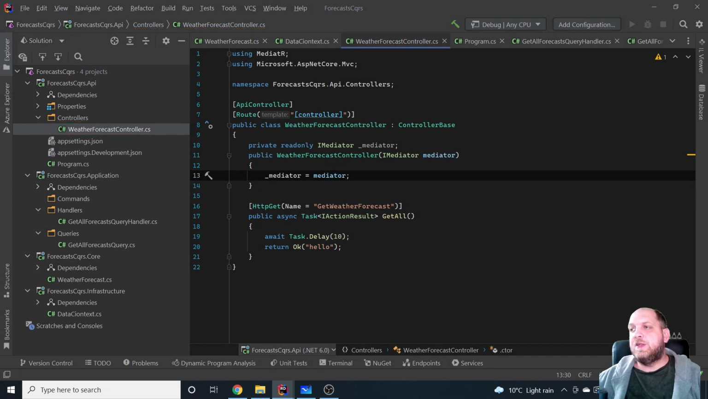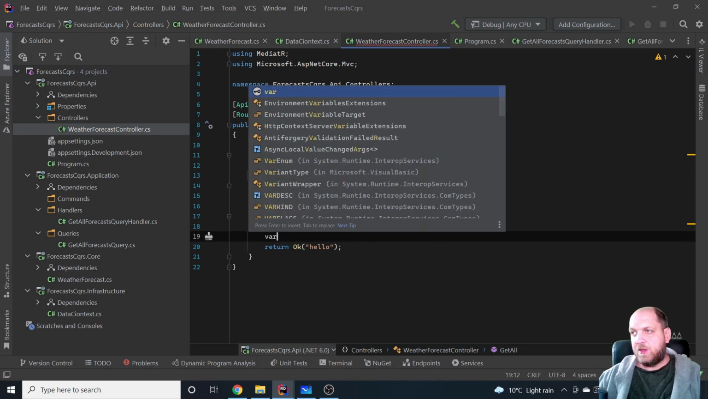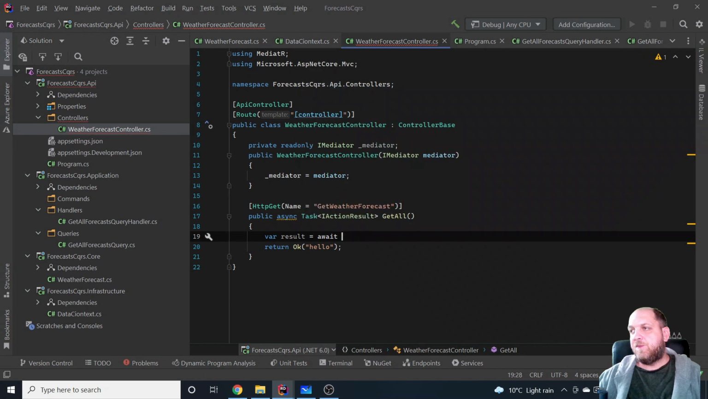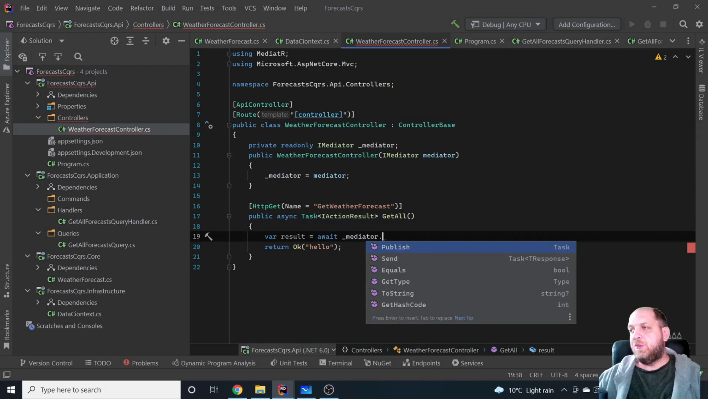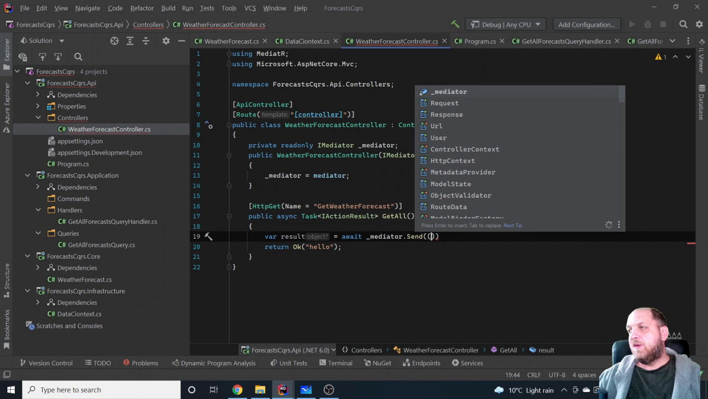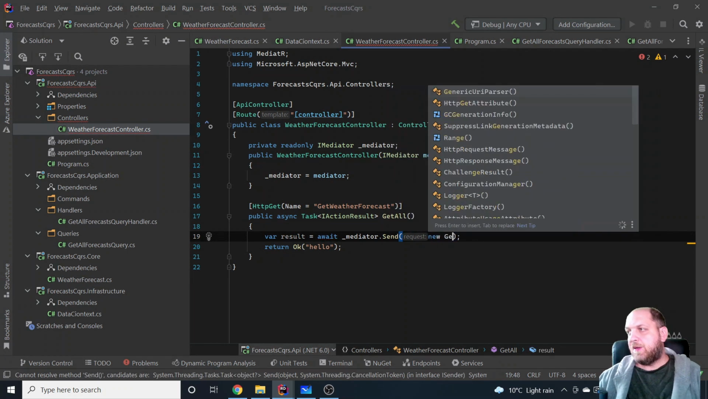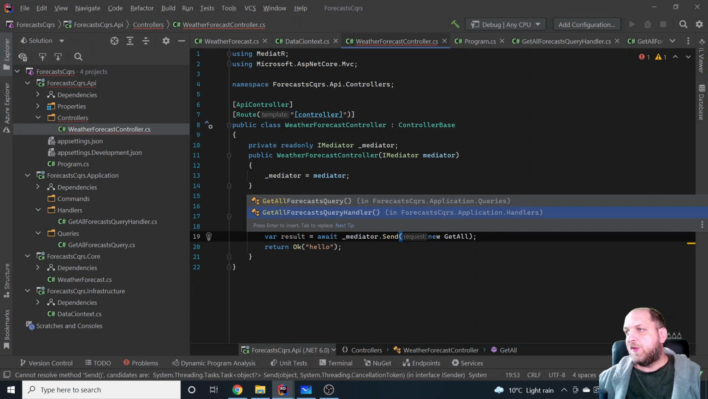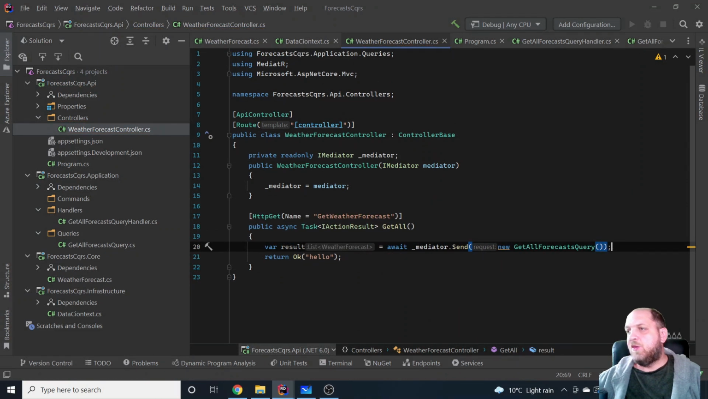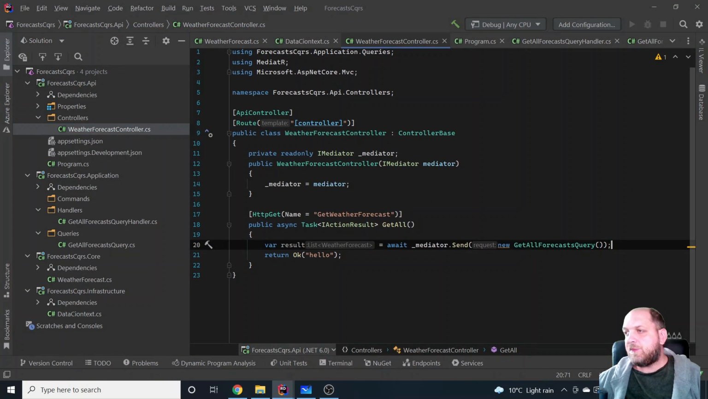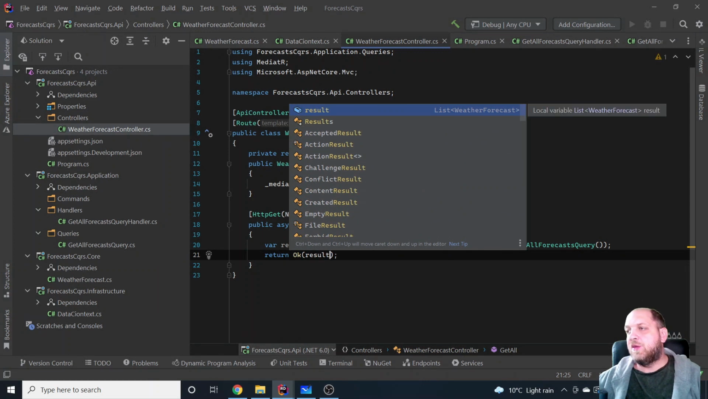And to make this visible how it happens, we can have here var result equals await. And the only thing that we want to do here is mediator.Send. What we want to send is a query there. And the query is a new GetAllForecastsQuery. So that's actually what we want to send there. And then we will do an Ok and return the result, which is the list of our weather forecasts.